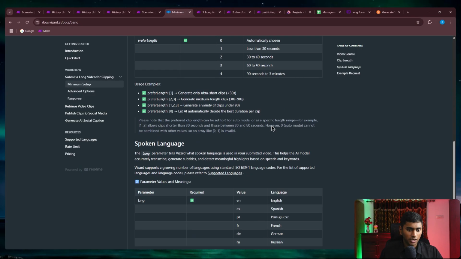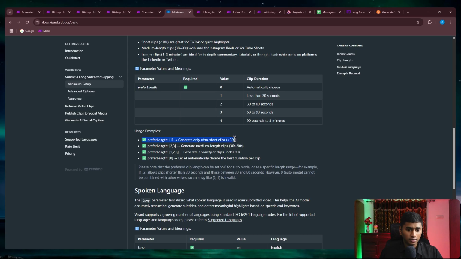let me scroll down. So you see prefer length. If you put the length as 1, it is going to generate less than 30 seconds. If you put 2, 3, it is going to generate in this medium range. And if you put 1 to 3, it generates a variety of clips under 90 seconds. So you could just select this accordingly, whatever works for you. If you put 0, AI is just automatically going to decide what length is the best. But you could select this based on your preference.